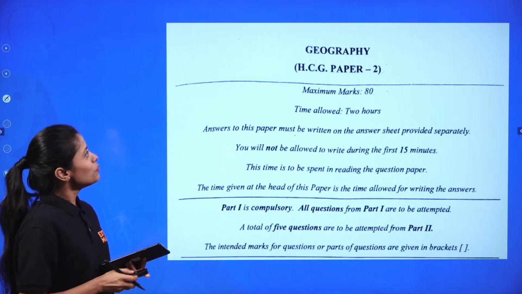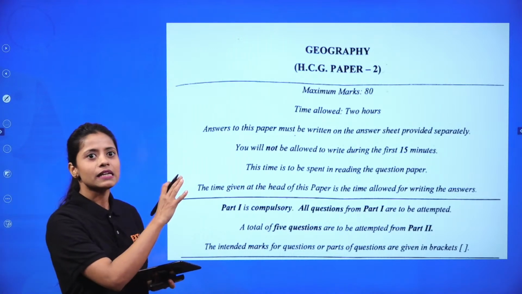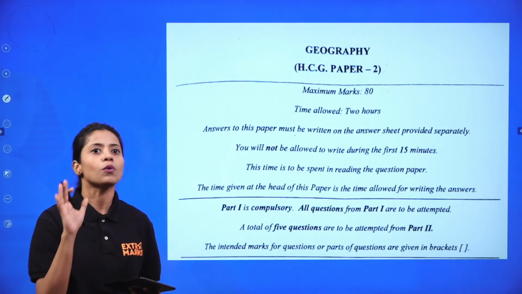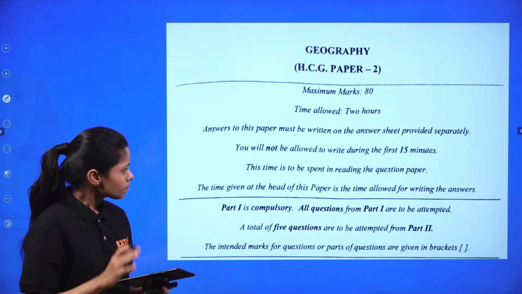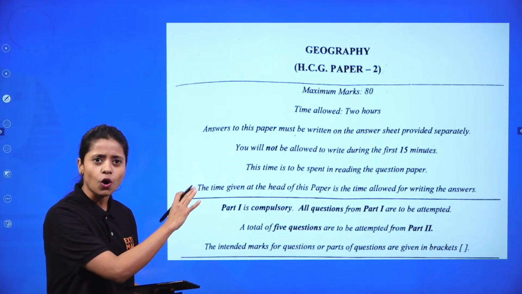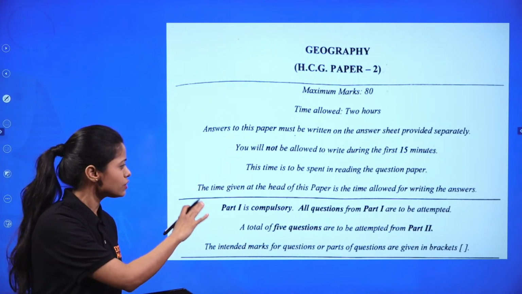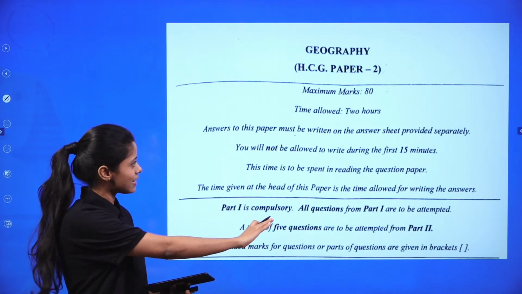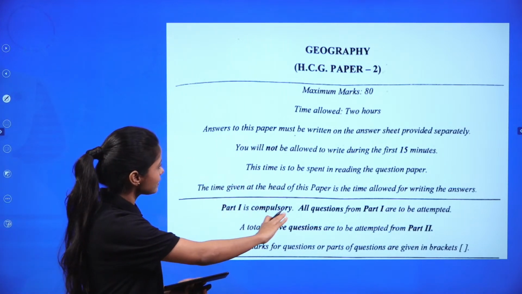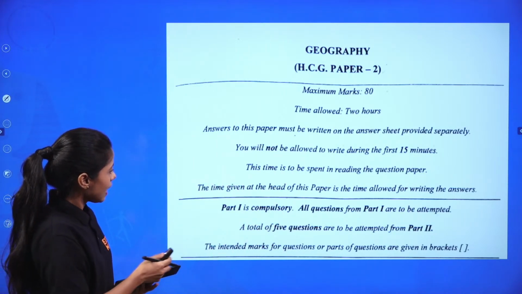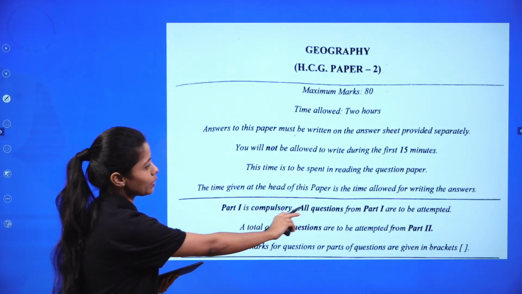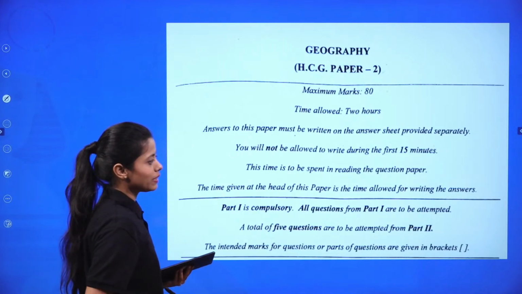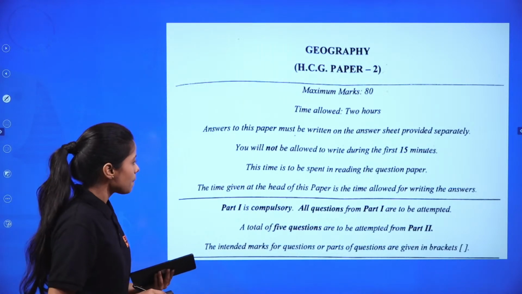So let's just quickly move forward to your ICSE paper's instructions, which is very, very important, especially for topography and maps, right? Rest of the part, where you have the objective type and long answer questions, all these were easy, and it's very simple to understand the instructions. Part 1 is compulsory. All questions from part 1 were supposed to be attempted. A total of 5 questions are to be attempted from part 2, right?